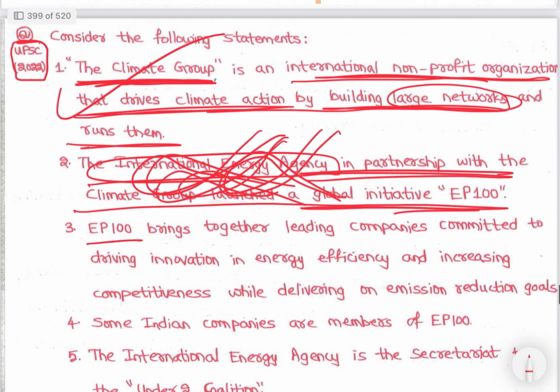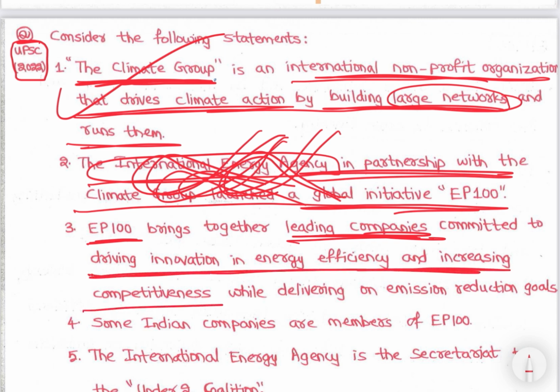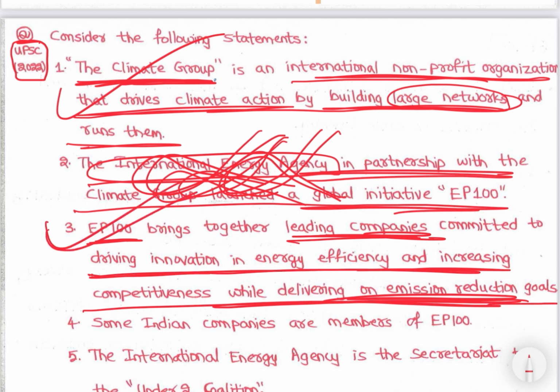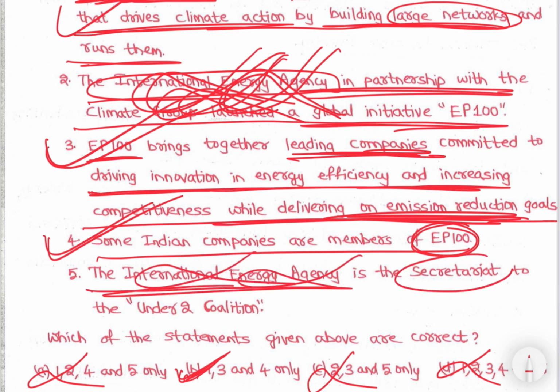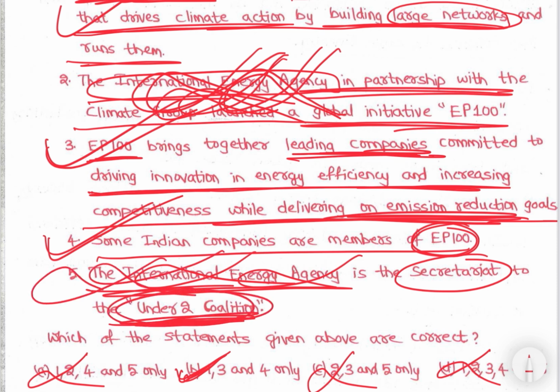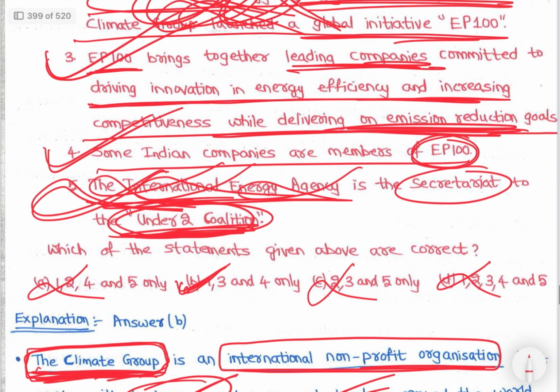Let's see the other statements. EP100 brings together leading companies committed to driving innovation in energy efficiency and increasing competitiveness while delivering on emission reduction goals. Yes, some Indian companies are members of EP100. So we have seen how Mahindra is an EP100 member. Then, IEA, International Energy Agency, is the secretariat of the Under2 Coalition? The secretariat of the Under2 Coalition is the Climate Group. So that is incorrect. So 1, 3 and 4 are correct.